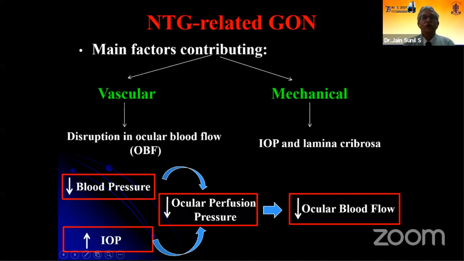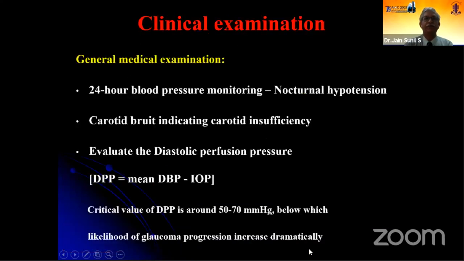So coming to the normal tension glaucoma related glaucomatous optic neuropathy, the main contributing factors are the mechanical, that is IOP related, and the vascular. And coming to vascular, the main problem is the decrease in the ocular blood flow. And how does this happen? Either the blood pressure reduces, which results in a lower perfusion pressure, or the IOP rises, which again results in a low perfusion pressure. And this results in low blood flow and ischemia.